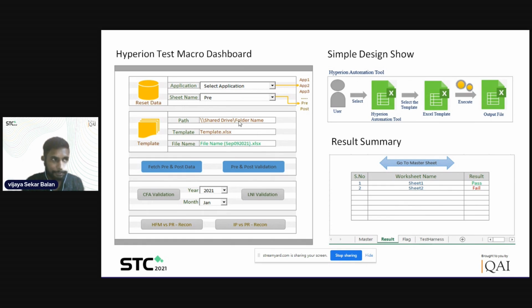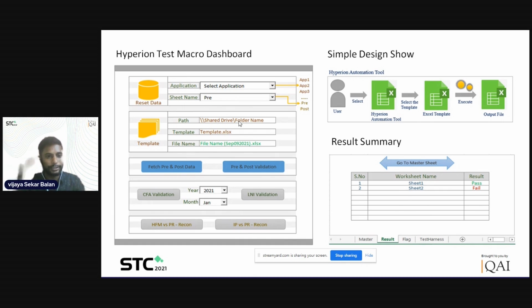The test template will have different combinations of data, the complete data combination for the entire application, that is, for the three submodules HFM, IP, and PR. All those combinations have to be prepared and saved in an Excel file. That will be fed as the input for this tool.